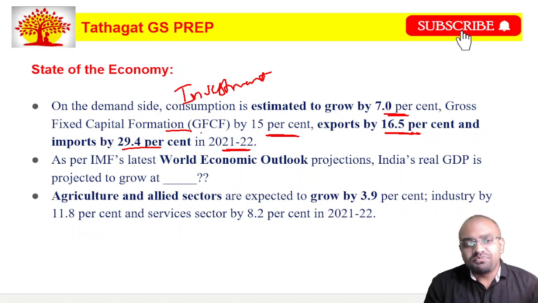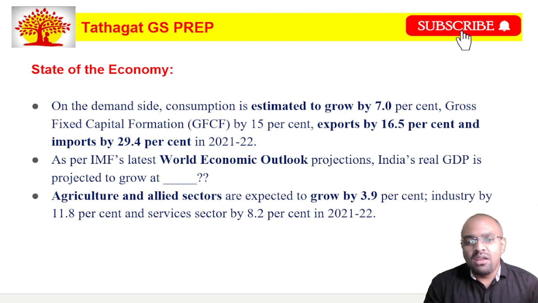Okay, so as per the IMF's latest World Economic Outlook projection, Indian real GDP is projected to grow at nearly 9%. Friends, agriculture and allied sector are expected to grow by 3.9%, industry by 11.8%, and service sector by 8.2% in 2021-22.